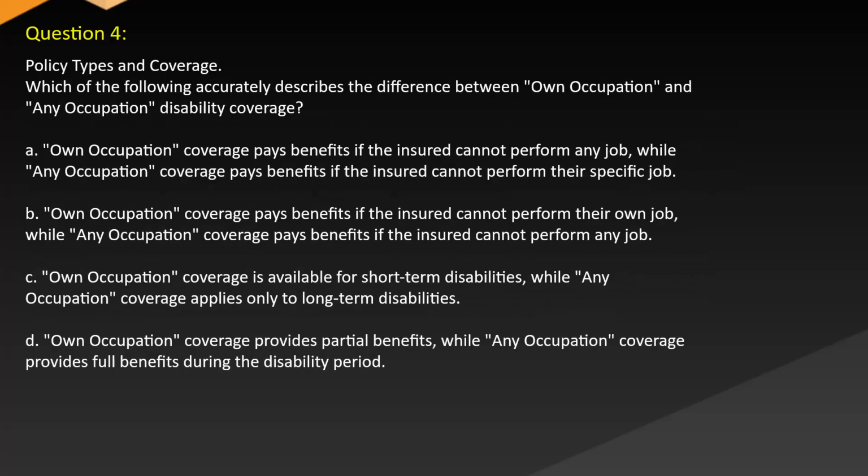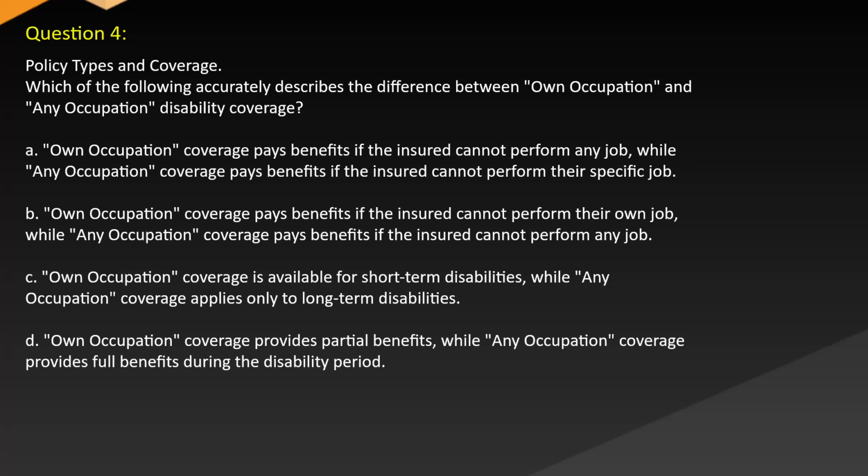Question 4. Policy types and coverage. Which of the following accurately describes the difference between own occupation and any occupation disability coverage? A. Own occupation coverage pays benefits if the insured cannot perform any job, while any occupation coverage pays benefits if the insured cannot perform their specific job.